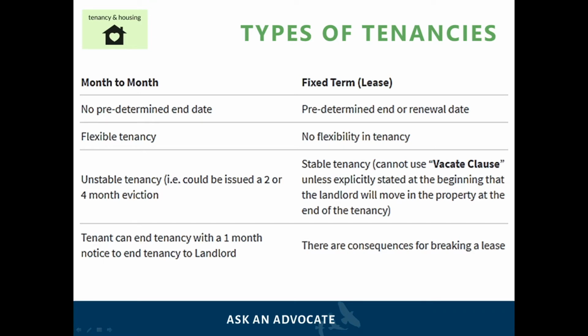In a fixed-term tenancy, there is a predetermined end or renewal date. This type of tenancy is not flexible, but it is stable. A landlord cannot use a vacate clause at the end of the lease term unless it is explicitly stated at the beginning that the landlord or an immediate family member will occupy the unit at the end of the term. There are consequences for breaking a fixed-term tenancy, such as owing the other party money for months left in the lease.